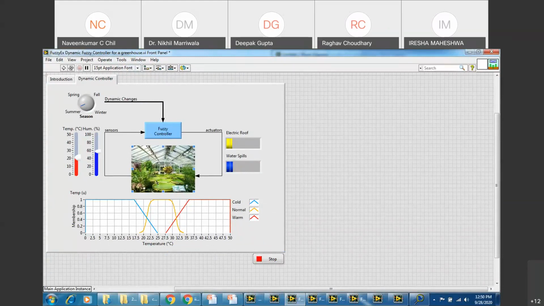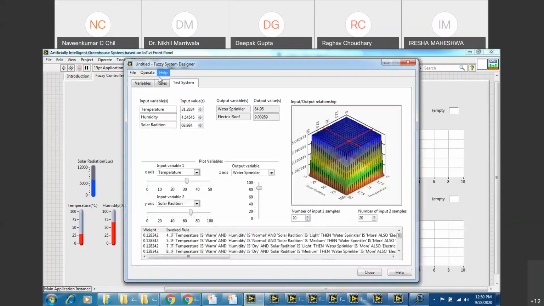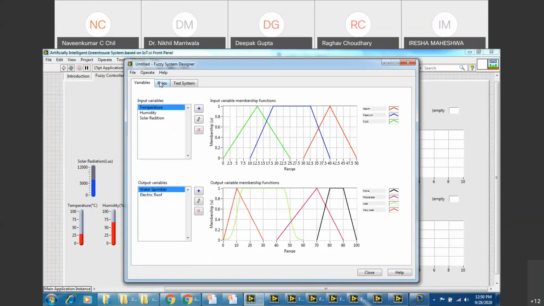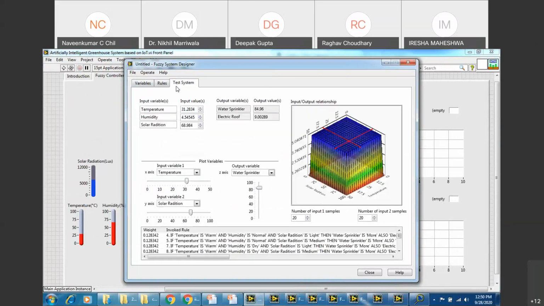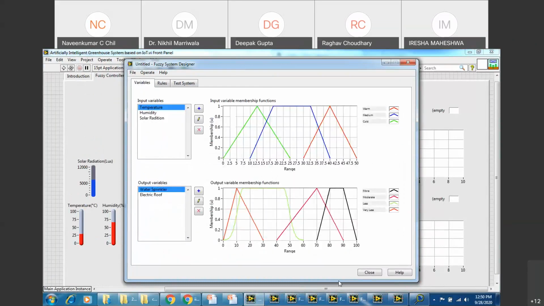Rest everything is being shown. The fuzzy system designer is working perfectly in the similar fashion that this system is working. The only part is I cannot give input directly to this, right? I cannot give a real-time input over here.